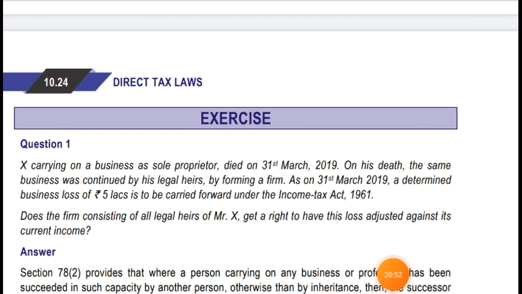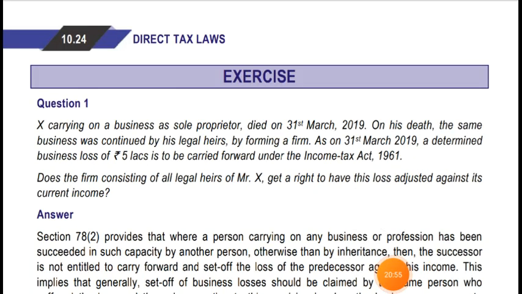Now let's start with the exercise questions. Question number 1: X carrying on business as a sole proprietor died on 31st March 2019. On his death the same business was continued by his legal heirs by forming a firm. Mr. X has died and the same business was carried on by his legal heirs. They have formed a firm and they are carrying on that business of Mr.